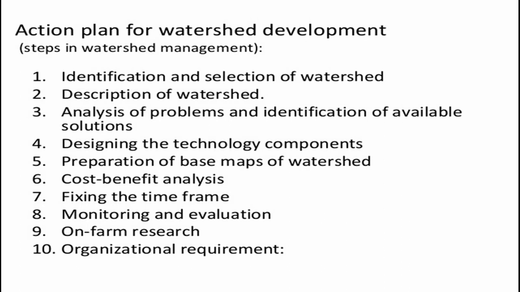Like identification and selection of watershed: we have to select the watershed. Description of the watershed: the type of watershed it is. Analysis of problems and identification of available solutions: we have to analyze whether there are any problems in this watershed. Designing the technology components: we have to design the technology. Preparation of base maps of the watershed: we have to prepare a map of that particular watershed. Cost benefit analysis: what cost is incurred in the preparation of this watershed. Fixing the time frame: at what time we have to construct this watershed.